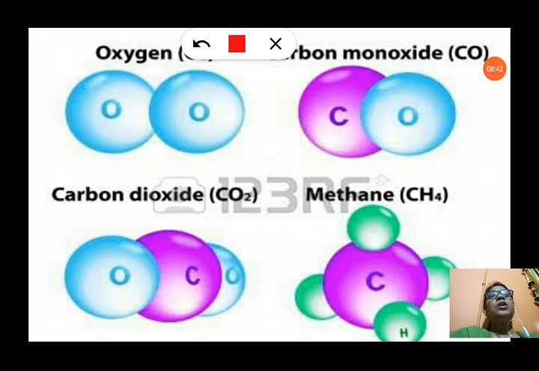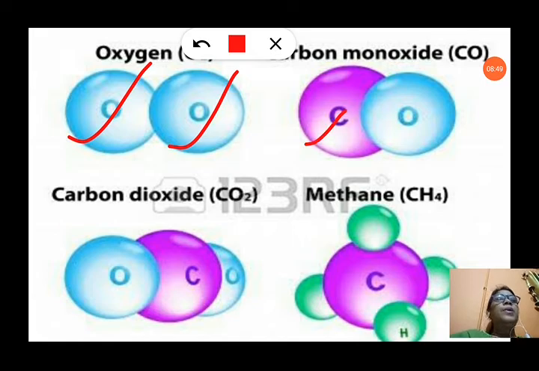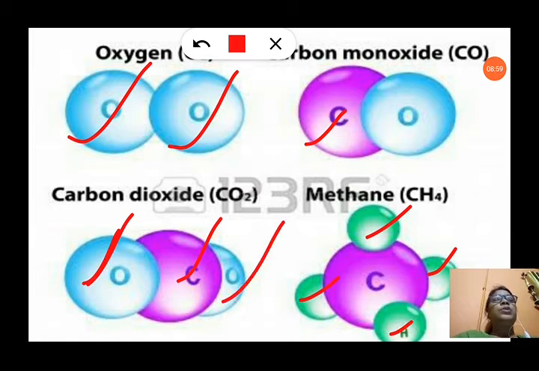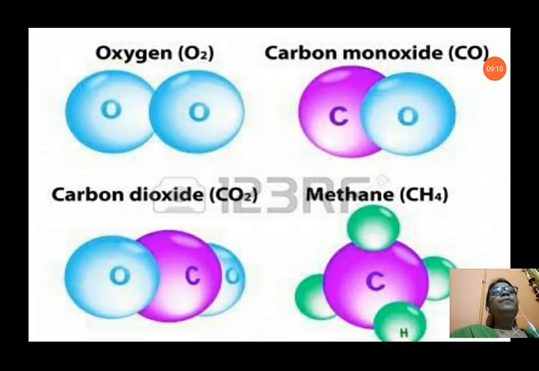In the first picture, oxygen and oxygen, the same kind of atoms, combine to form an oxygen molecule. In this picture you can see carbon combines with four atoms of hydrogen to form methane, that is also a molecule of methane. In this, carbon combines with two atoms of oxygen to form carbon dioxide. That means different types of atoms also can combine to form a molecule, or the same kind of atom also can combine to form the molecule.